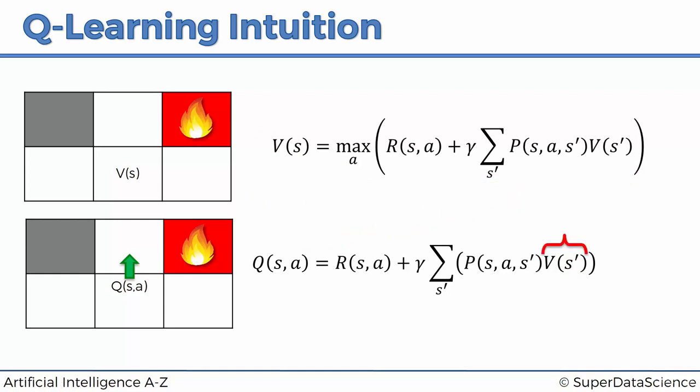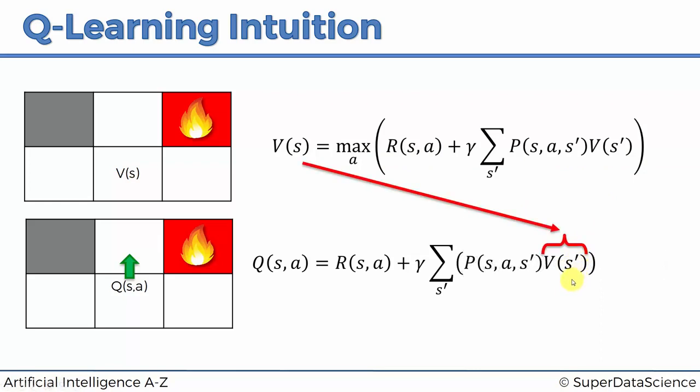We're going to take this V of the next state and plug it into that formula over here. And as you can see now, this part doesn't change, this probability doesn't change. But as we just discussed, V of S is the maximum over all actions of Q of S and A, right, over here. So that's what we're going to replace in here. So we're going to say a maximum, of course, over the new action, the action that we're going to take, because here we've got V of S prime.